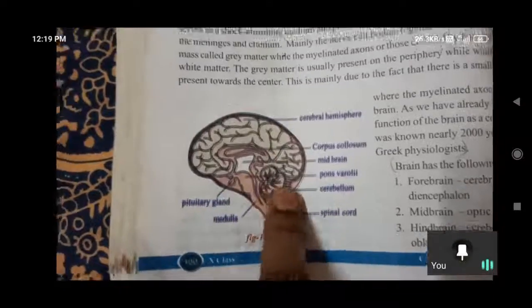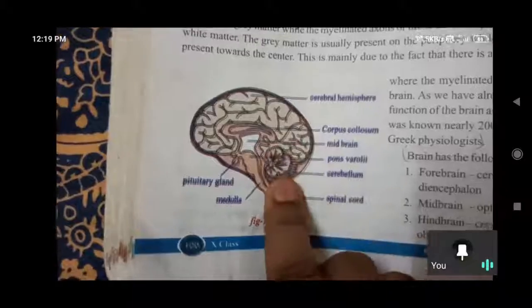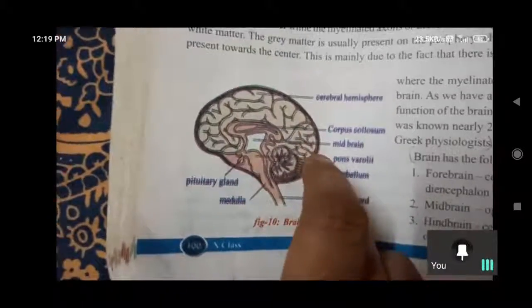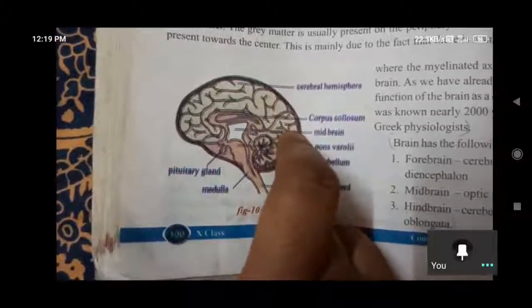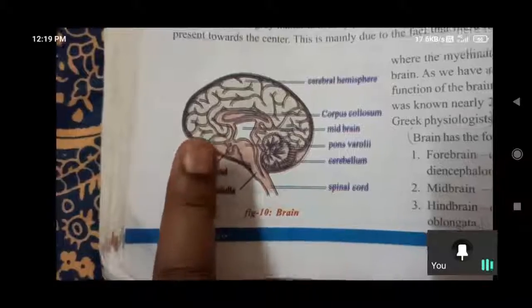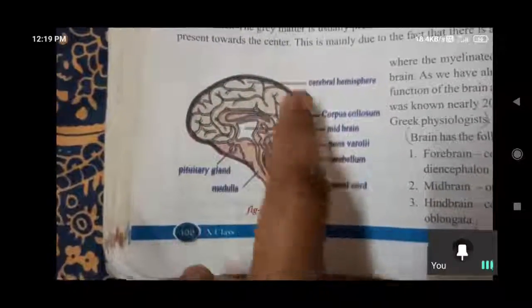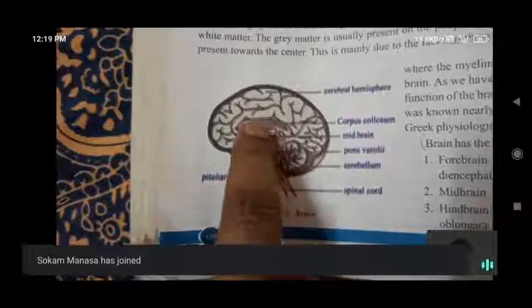Here separately we have this small round part, which is the cerebellum, and here the entire part is called the forebrain. Here we have the diencephalon, and here the left and right parts of the cerebrum, like that. This is the midbrain and the corpus callosum is here.